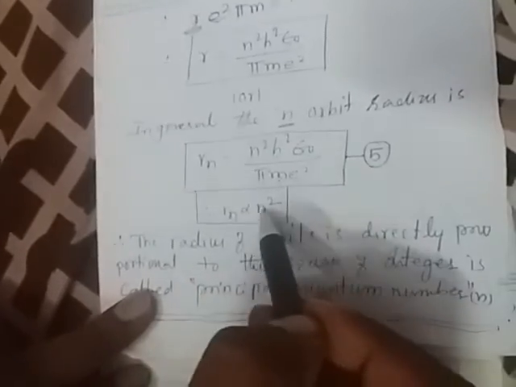This is equation 5. According to this, h is Planck's constant, epsilon is the permittivity of free space, m is the mass of an electron, and e is the charge of an electron. These are the constants. Therefore, Rn is directly proportional to only n square.